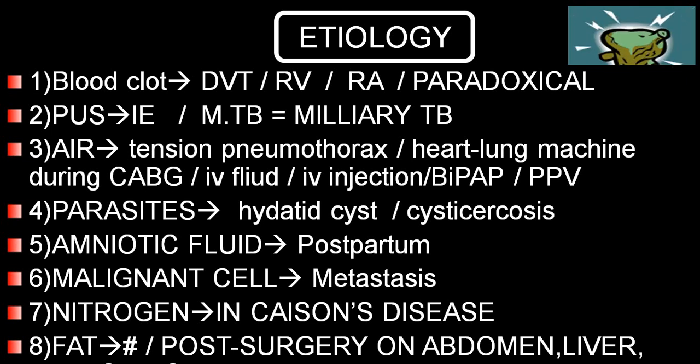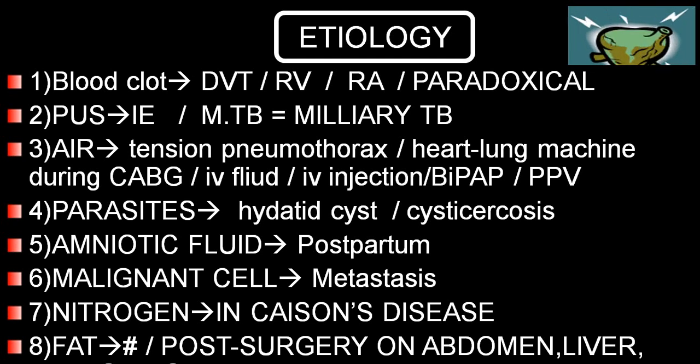And when it comes from the left side, that is from systemic circulation into pulmonary circulation, we call it paradoxical, and that is very common in a person with left to right shunt and in case of reversal of the shunt. Very rare in a reversal of the shunt, not very common. Infective material will be very common in infective endocarditis, and another common group where you get Mycobacterium tubercle as an embolus material is miliary tuberculosis, which comes mainly from the lung.